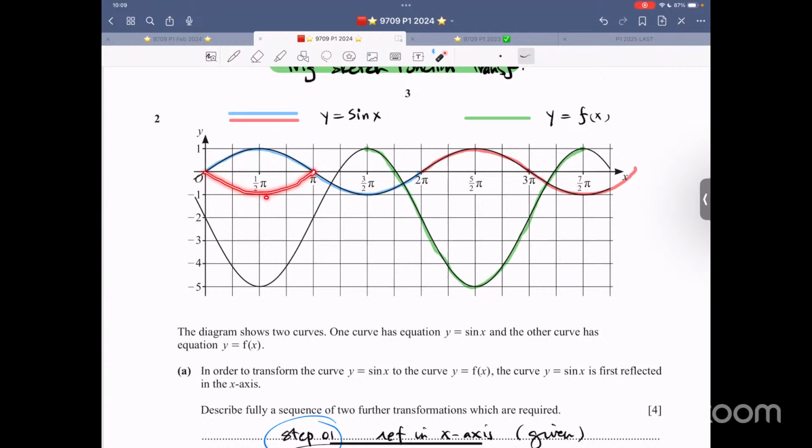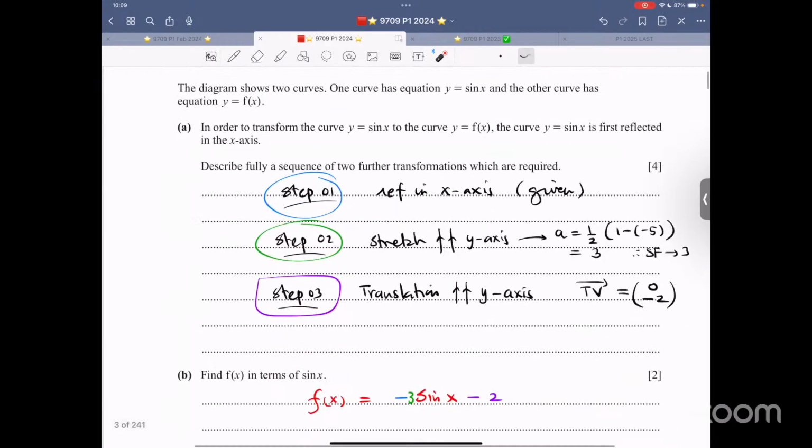So now what has happened over here? The maximum value is 1, minimum value is -5. And after reflection, 2 things are happening. I can see the length changed. From this perspective, this is like 3 units. It was first 1 unit. So let's focus on this. There is a stretch parallel to the y-axis. The scale factor is 3.